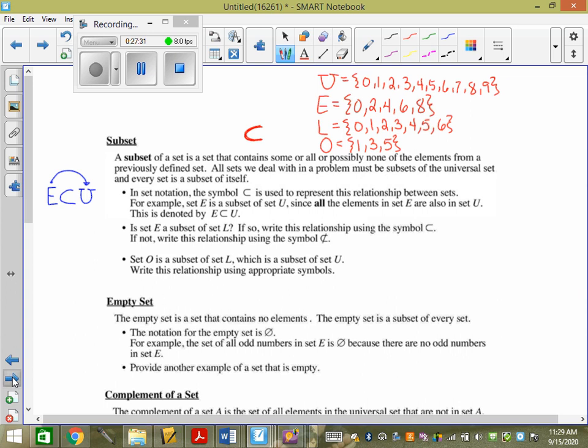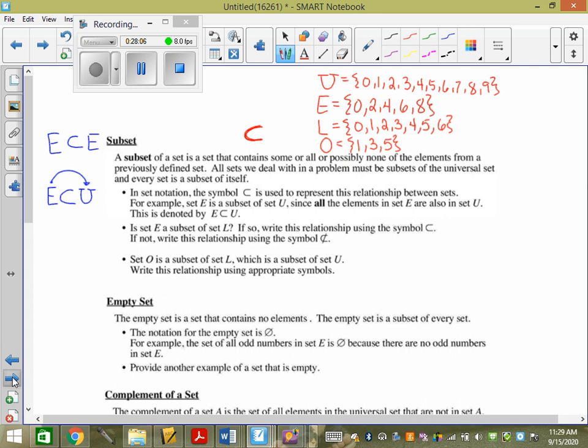Is L a subset of the universal set? Is everything in L in the universal set? Mm-hmm. What about O? Is O a subset of the universal set? Yep. This one gets people. It says in here, all sets we deal with in a problem must be subsets of the universal set, and every set is a subset of itself. So we can also say E is actually a subset of E. Why can we say that? Because everything in E is in E, right? So a set is a subset of itself.